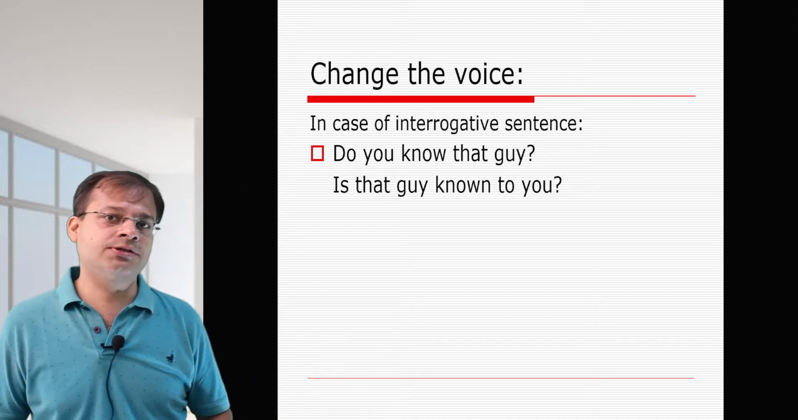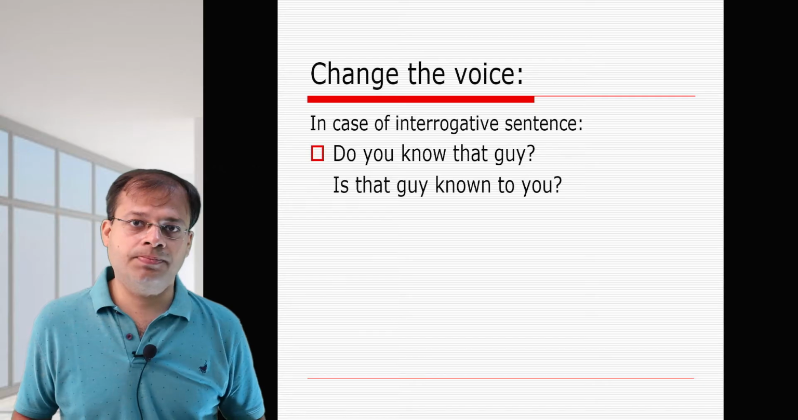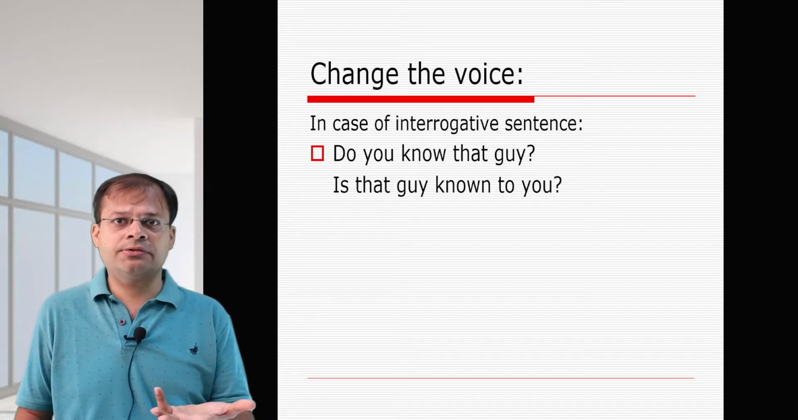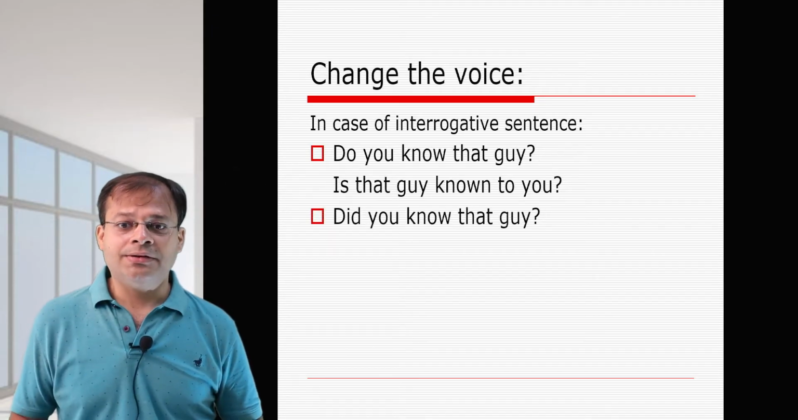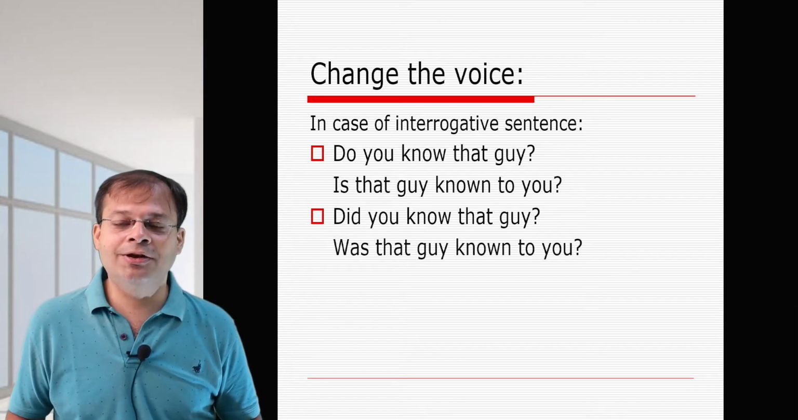Now know is such a verb. Along with that verb, you use to and not by. These are certain exceptions. Generally we use by when we change it to passive voice, but not here. Is that guy known to you? Did is past tense. So was that guy known to you?